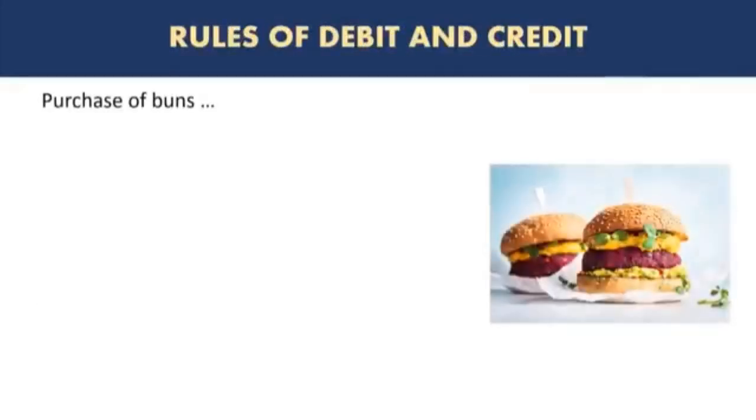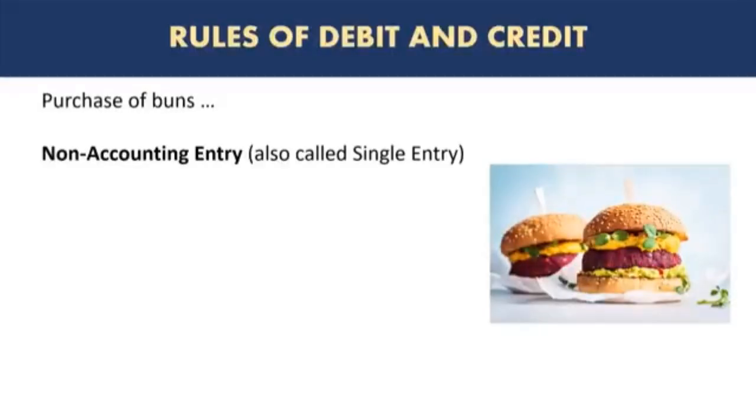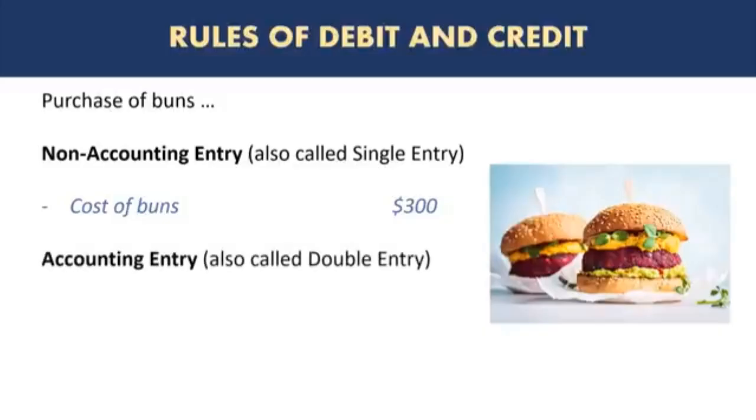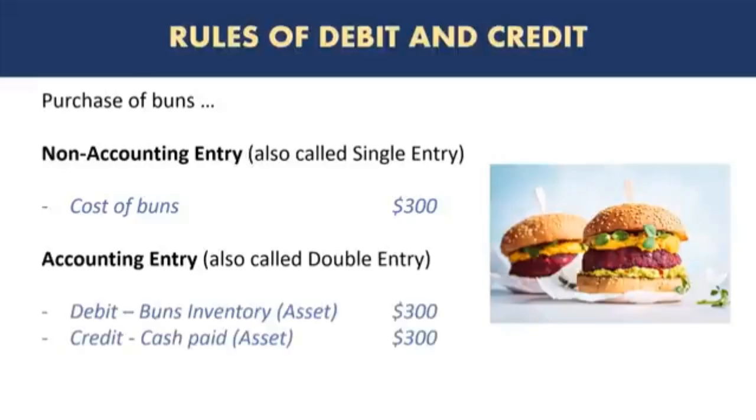So the first example of purchasing of buns, how will we record it? Well, a non-accounting entry, which is also sometimes called single entry, will be, for example, cost of buns, $300. If you're not an accountant and you are recording this transaction, you would just be recording a single line showing the cost of buns. However, an accountant will record it as a double entry with debit and credit. And the entry will look something like debit buns inventory, which is an asset, $300, and credit cash paid, which is also an asset, $300.